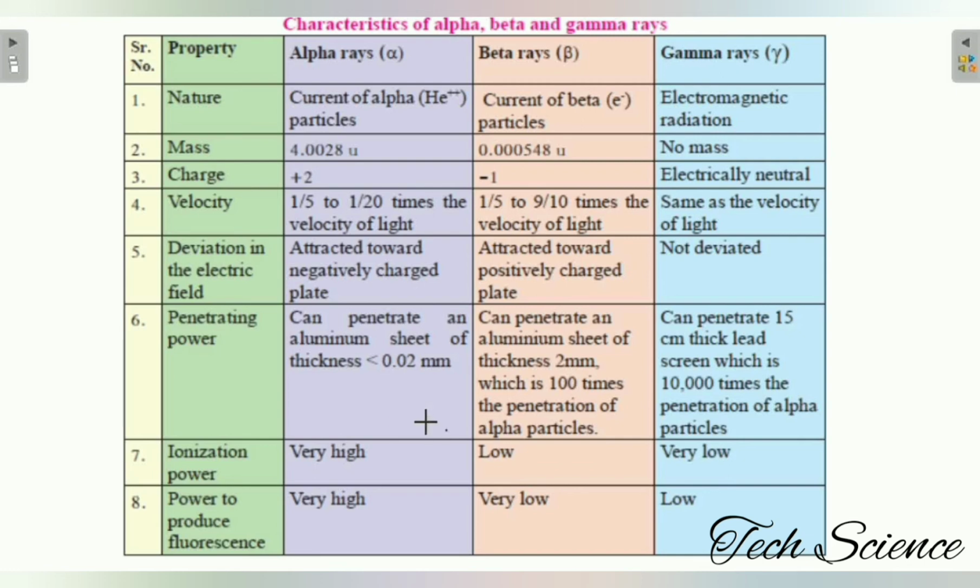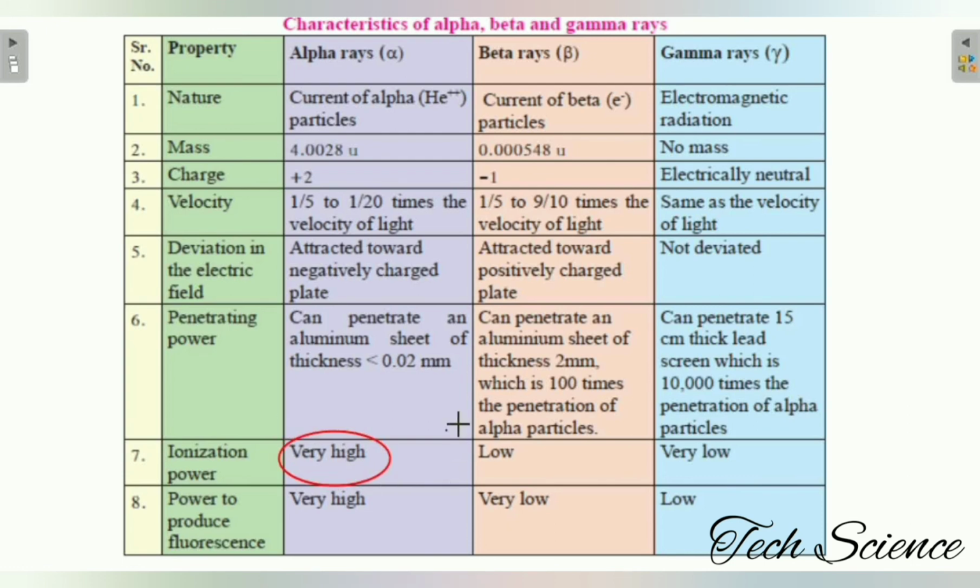You can compare with the help of the thickness of the particular sheet: for the alpha it can penetrate less than 0.02, here equal to 2 millimeter, and here 15 centimeter thick. So very simple logic is there. What about ionization power? The ionization power of the alpha rays is very high.